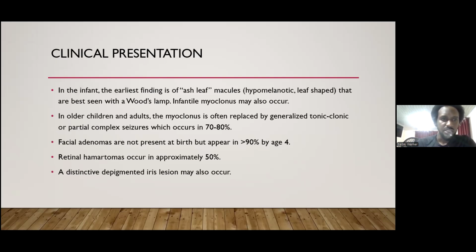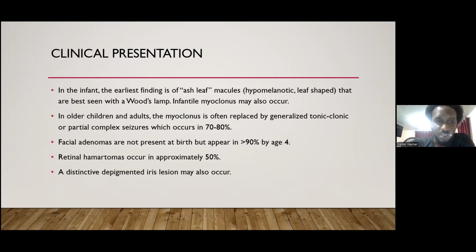In the infant, the earliest finding is ash leaf macules, or hypomelanotic leaf-shaped macules, that are seen with the Wood's lamp. Infantile myoclonus may also occur, and in older children and adults, the myoclonus is often replaced by generalized tonic-clonic or partial complex seizures, which occur in 70 to 80% of these patients. We mentioned the facial adenomas, which are not present at birth but appear in more than 90% of these patients by the age of 4.